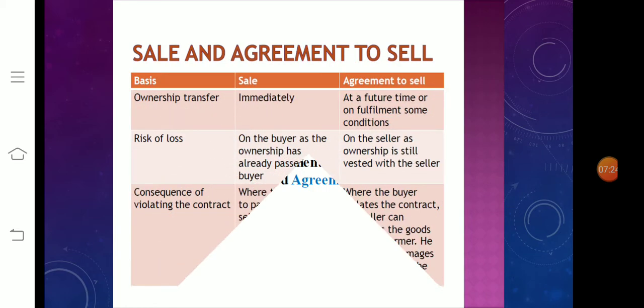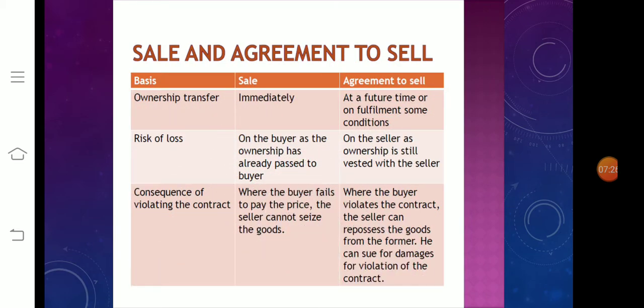Then next topic, sale and agreement to sell. What is the difference between sale and agreement to sell? First one, ownership transfer. In a sale, the property, ownership or title in the goods passes from the seller to the buyer immediately, so that the seller is no more the owner.